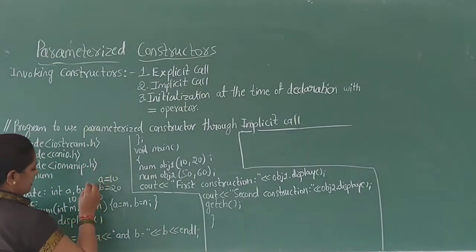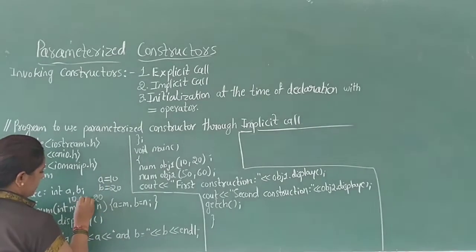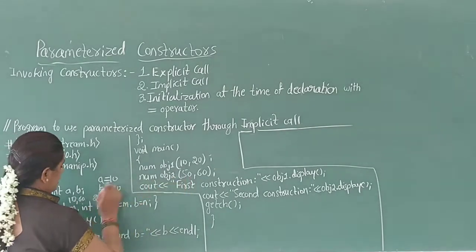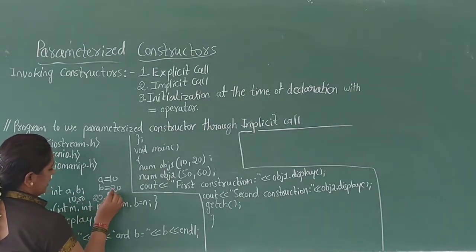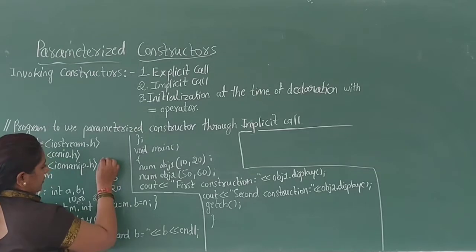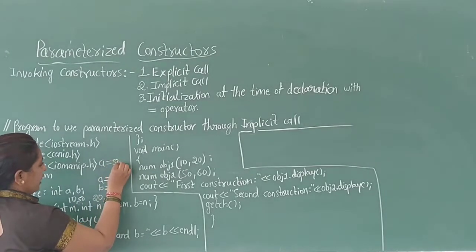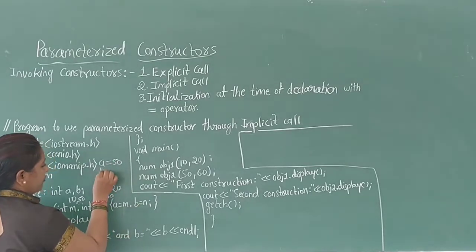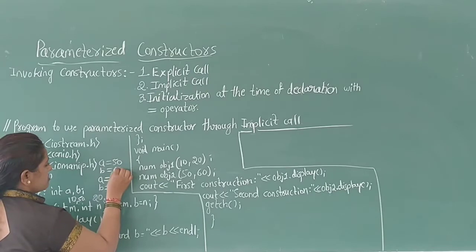Now, the m value is 50. Next, n value is 60. Then a is equal to m. The m value is assigned to the a, that is 50. b is equal to n, n value is assigned to the variable b, that is 60.